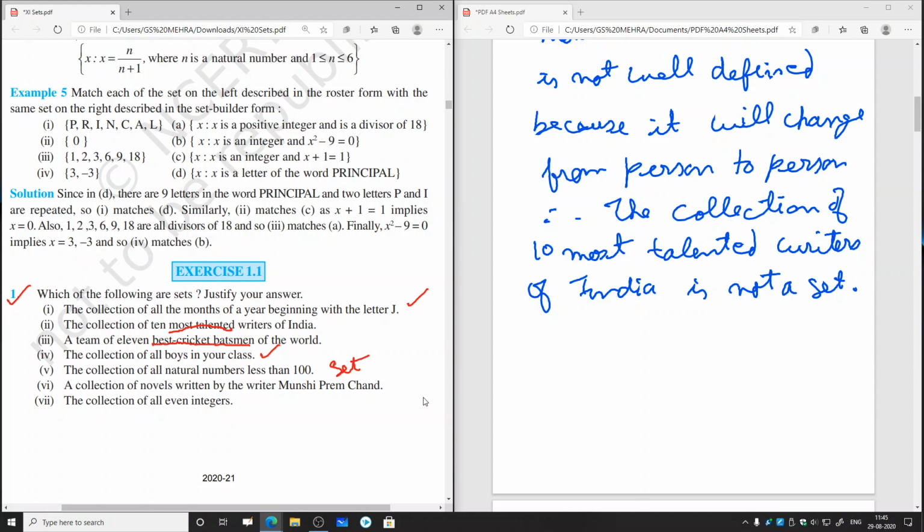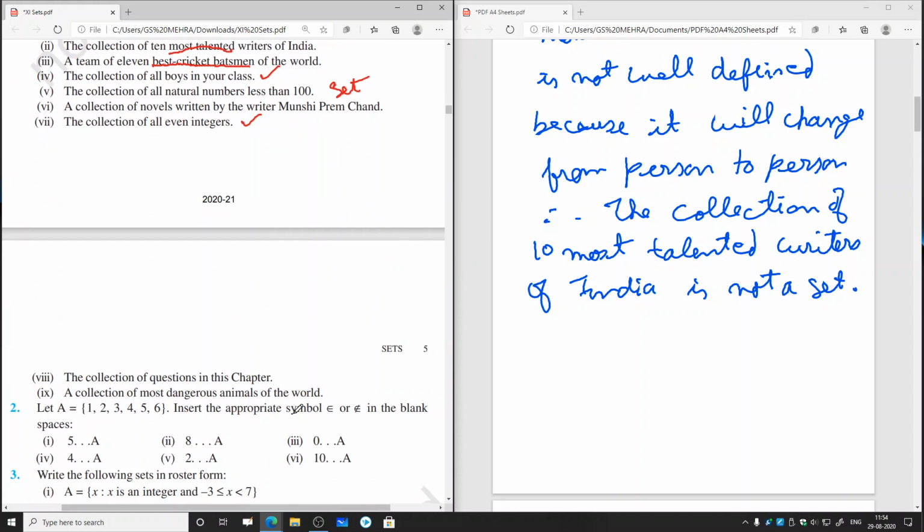It is fixed. So this collection is well defined. Therefore, it is a set. Question number 1, seventh part. The collection of all even integers. We know that even integers are those integers which are divisible by 2, and anyone can identify whether a given integer will be a member of the collection or not. Therefore, this collection is well defined, and therefore it is a set.